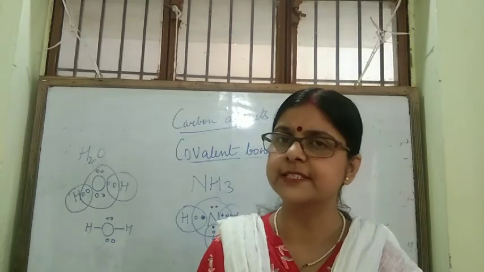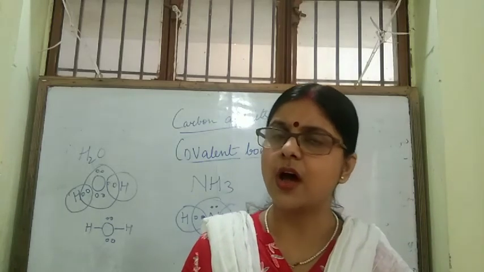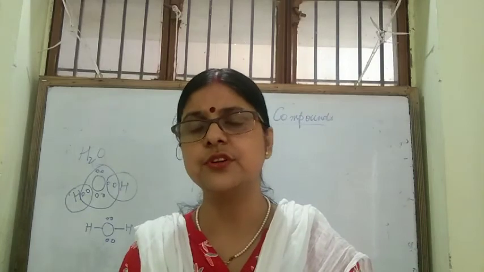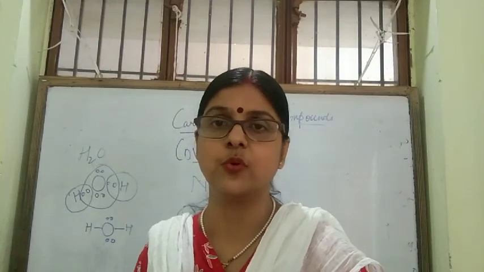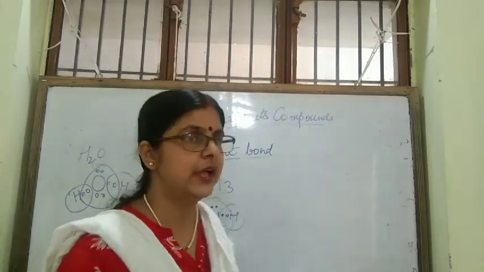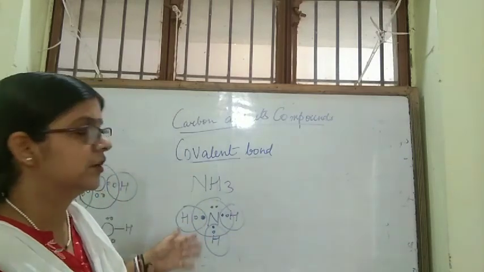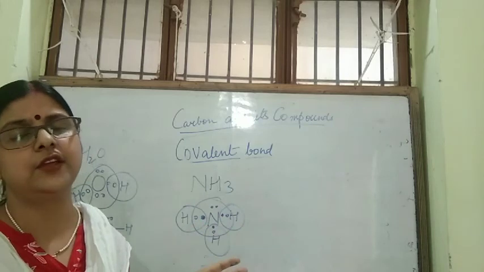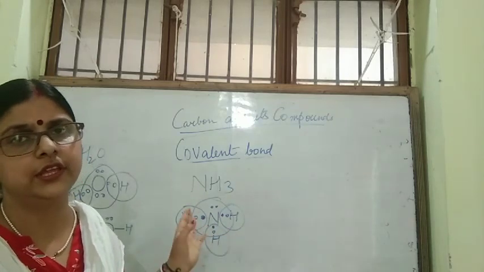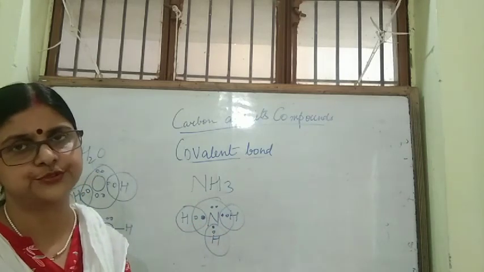So all of us have now understood what covalent compounds and ionic compounds are, and how you can show this sharing of electrons in a covalent compound.